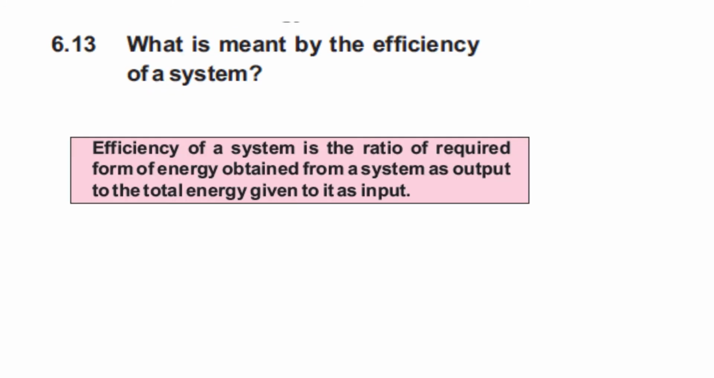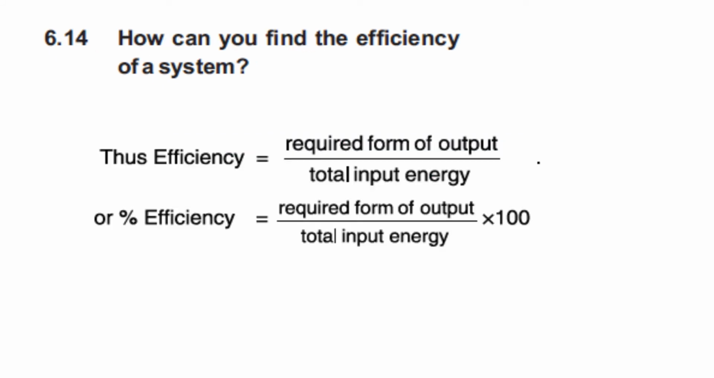6.13 is what is meant by efficiency of a system? In this question, you just have to give the definition of efficiency of a system. Efficiency of a system is the ratio of required form of energy obtained from a system as output to the total energy given to it as input. 6.14 is how can you find the efficiency of a system? So efficiency of a system is given by the formula required form of output divided by total input energy, and if you have to find out the percentage efficiency, you just have to multiply by 100 with the given formula.